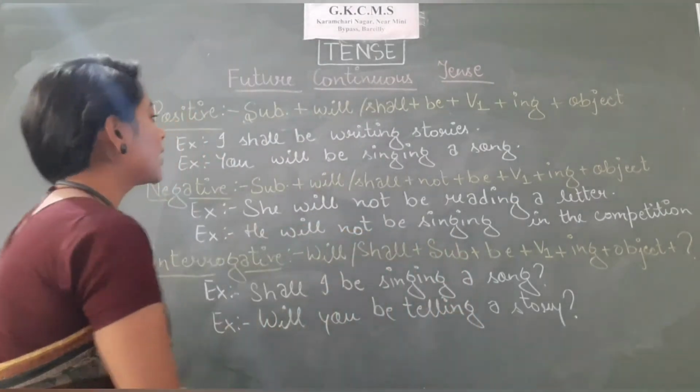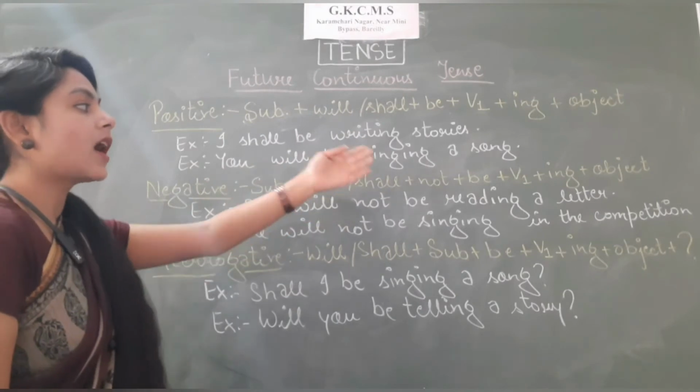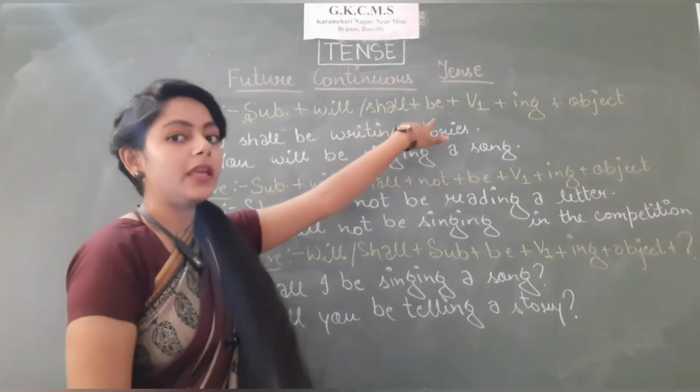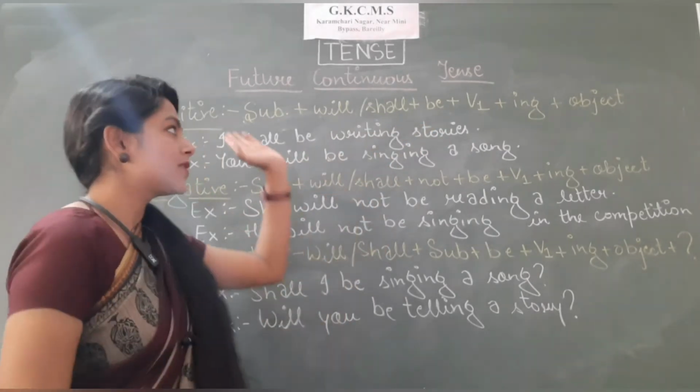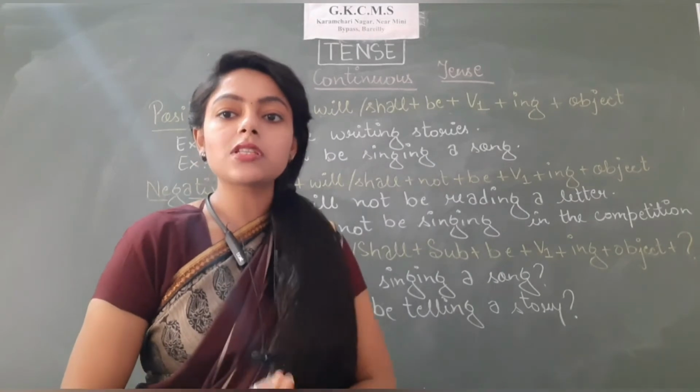Let's see the example now. I shall be writing stories. You will be singing a song. The one additional thing that we have added is be. Rest of the things are same. Subject, helping verb, V1, ing and then object. So I hope the structure is clear to you now.